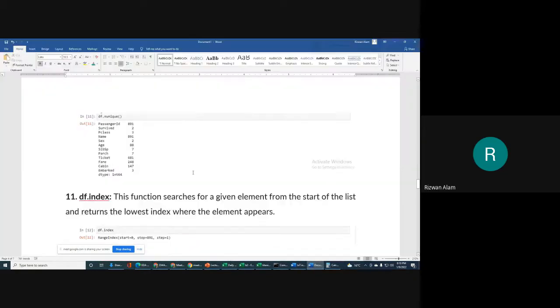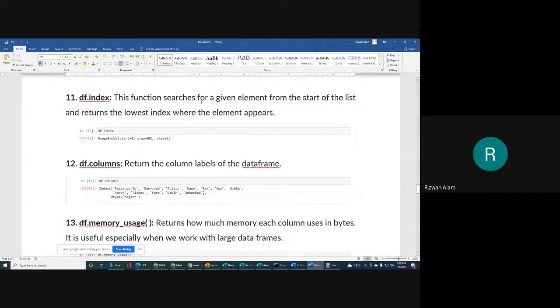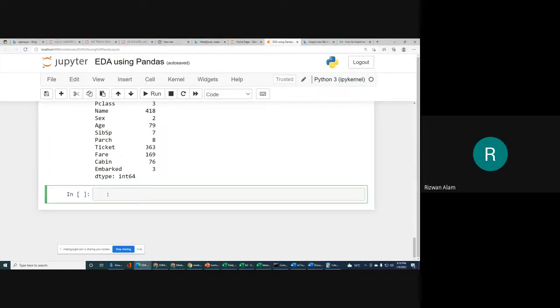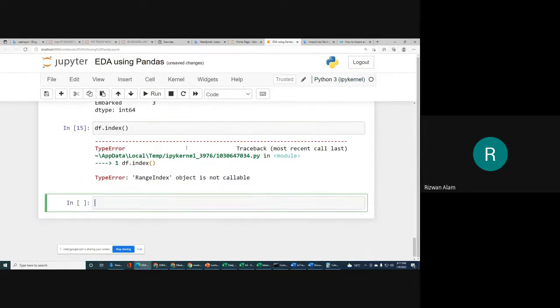Next we can go for df.index. This function searches for a given element from the start of the list and returns the lowest index where the element appears. So let me try this one. df.index. Okay, range index object is not callable. df.index.